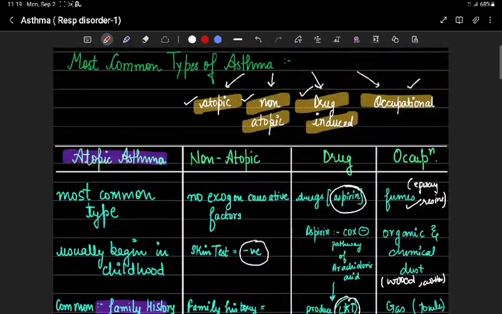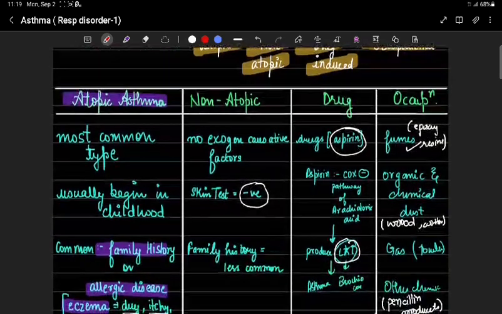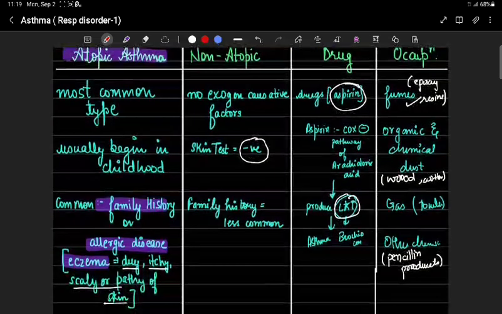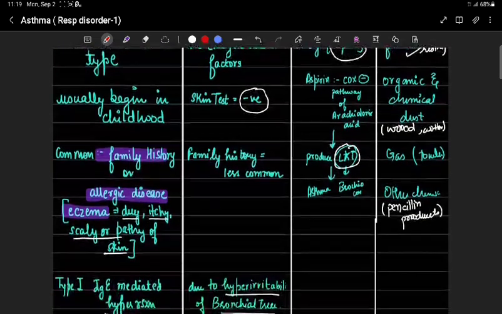Now comes drug induced asthma. Many drugs may trigger asthma, for example, aspirin induced asthma. Aspirin inhibits the cyclooxygenase pathway of arachidonic acid metabolism, which produces leukotrienes. Leukotriene is a bronchoconstrictor which causes asthma.